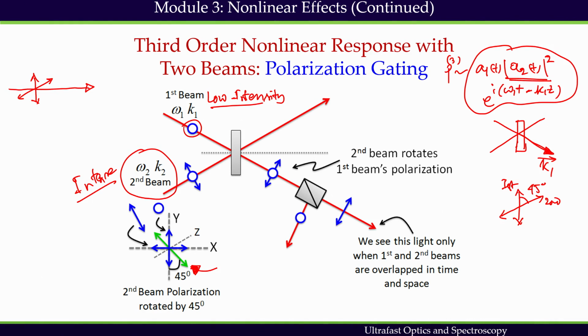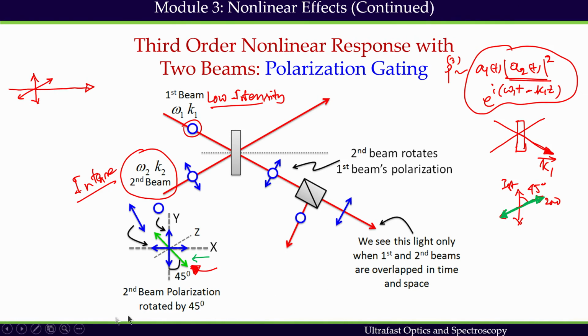Now the weak field can be decomposed into orthogonal field components so that one stays parallel to and another stays perpendicular to the strong field. So this one is the strong field. I will change the color. The strong field color will be green. So this is the strong field, intense field, second beam, and the weak field is shown by this red color,